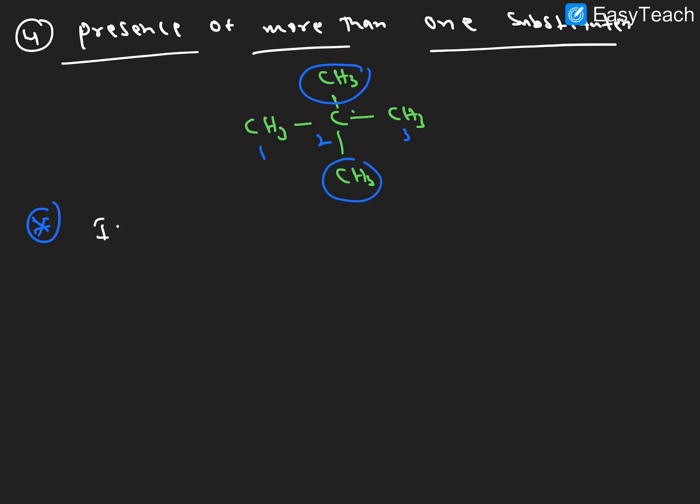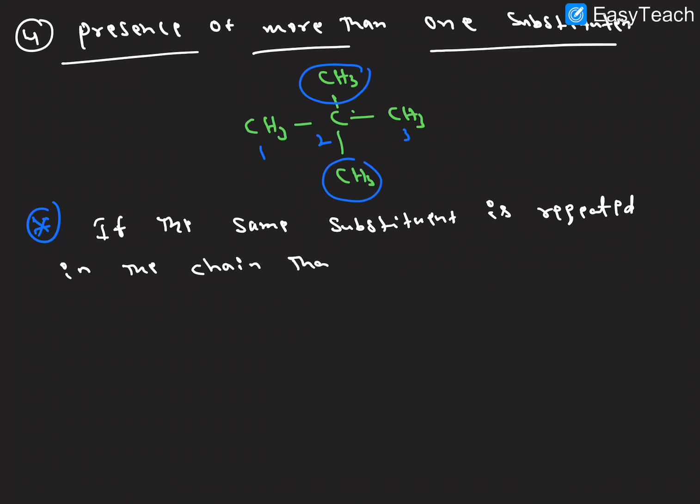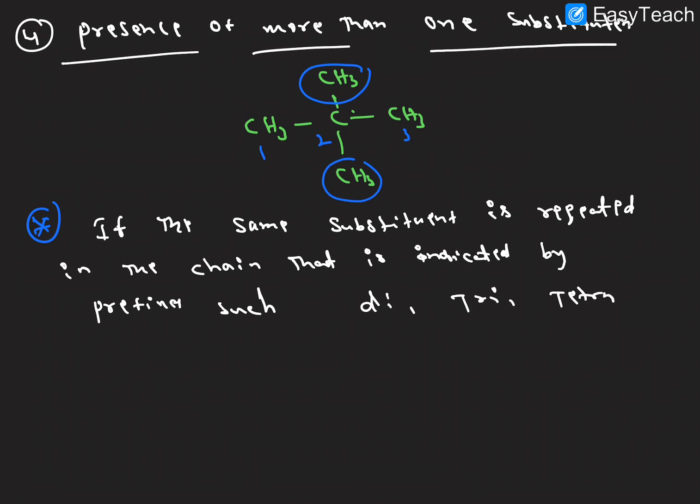Then we'll discuss: if the same substituent is repeated in the chain, that is indicated by prefixes such as di, tri, tetra, right?